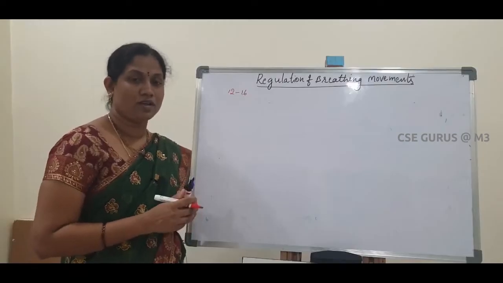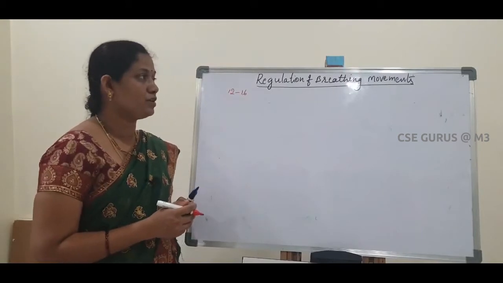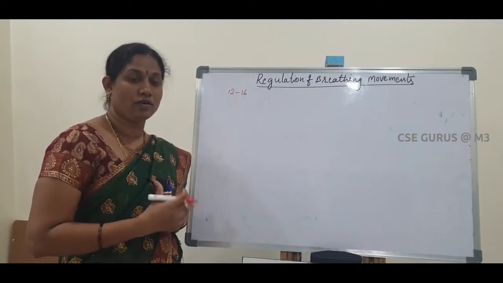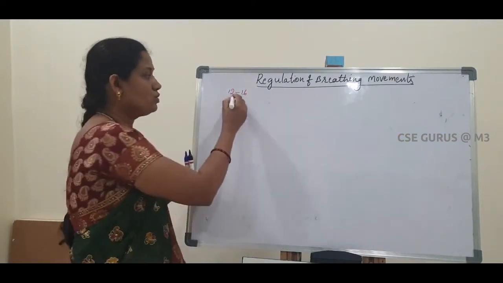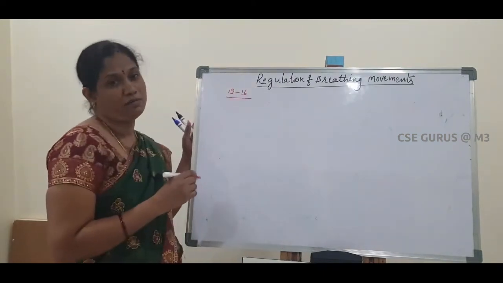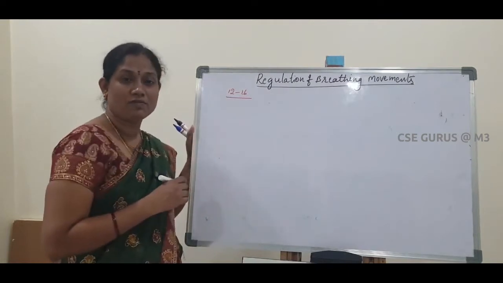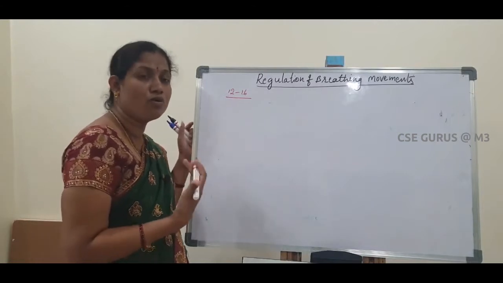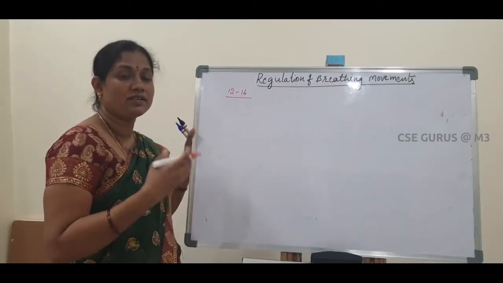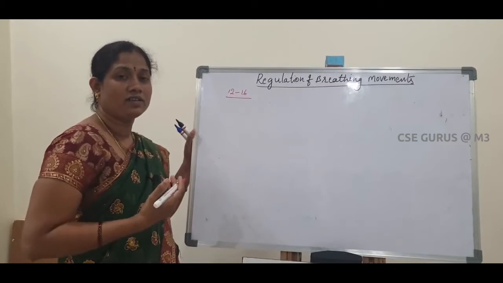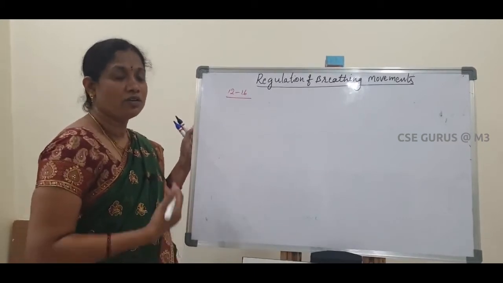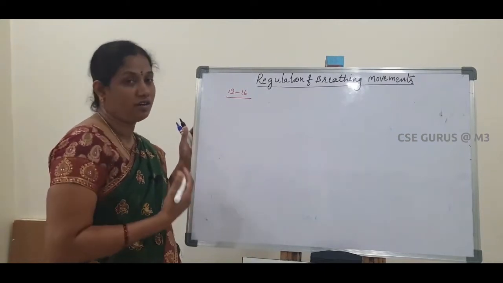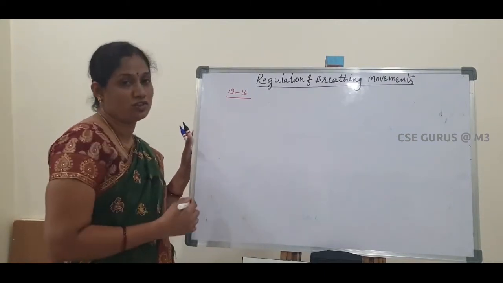Hello students, today I am going to teach about regulation of breathing movements. Normally in our body, in normal condition, we can breathe 12 to 16 times per minute. But when we are doing exercise or more hard work, our breathing rate is increased. Then after that, it becomes normal. So how are these breathing movements regulated? We will see in this chapter.